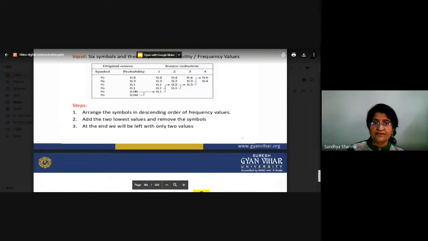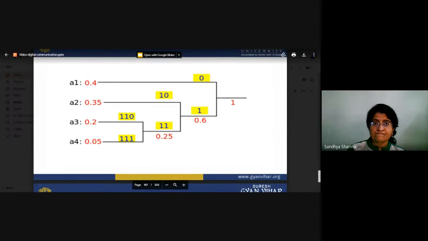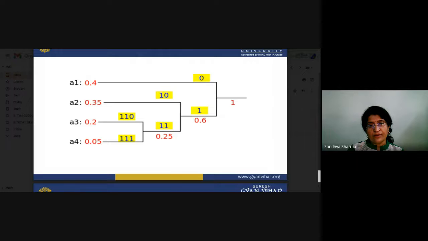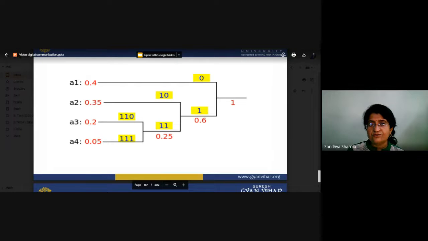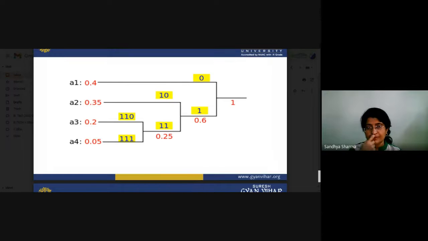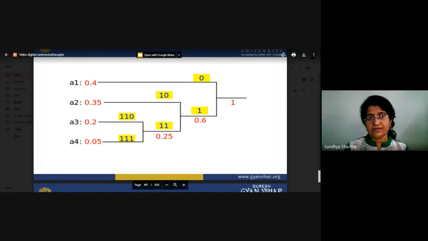You can see here, you have to add this one. We will get 0.25, add this to 0.1, and add this to 0.1, and this is a 0. So that is basically the 0 1 coding. If you are reading in this direction, 1 1 1 and 1 1 0.